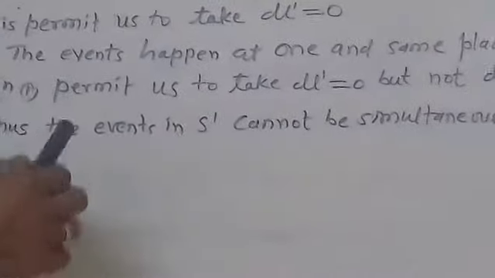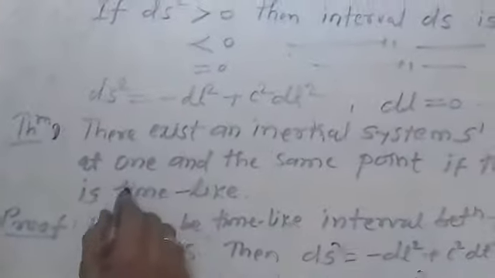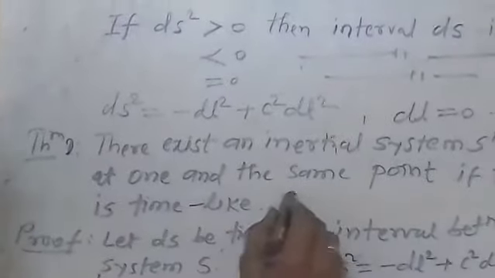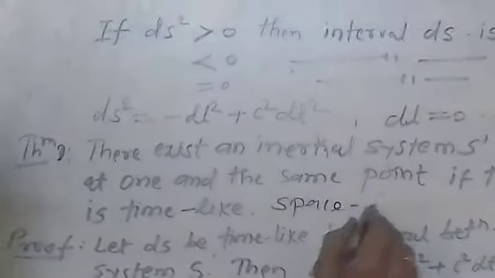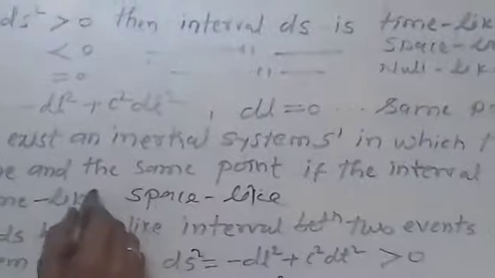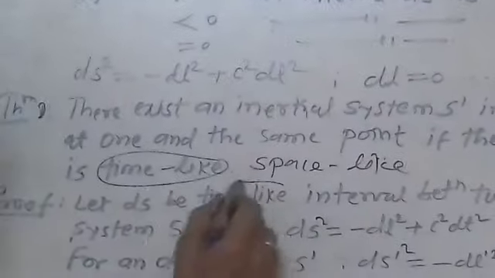Now our second result is like this. Instead of time-like, we consider a space-like interval.